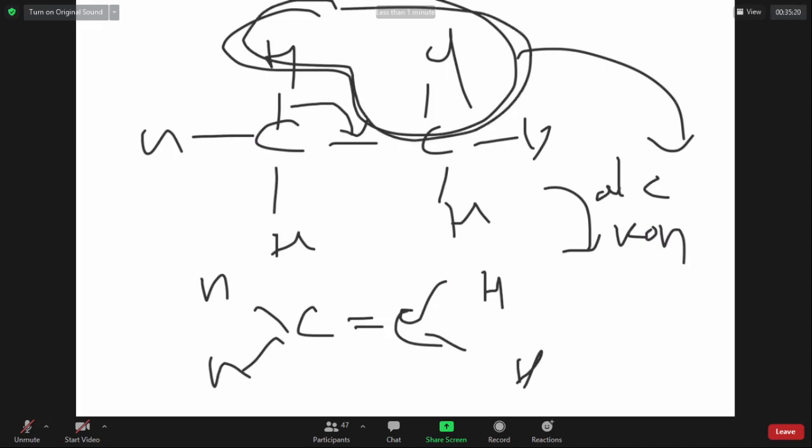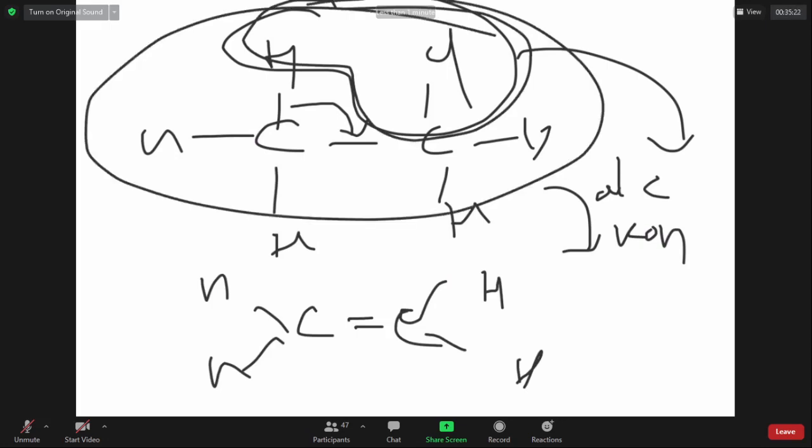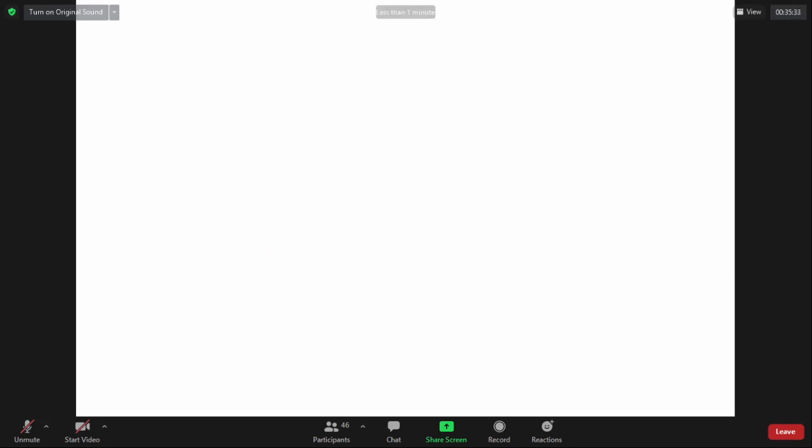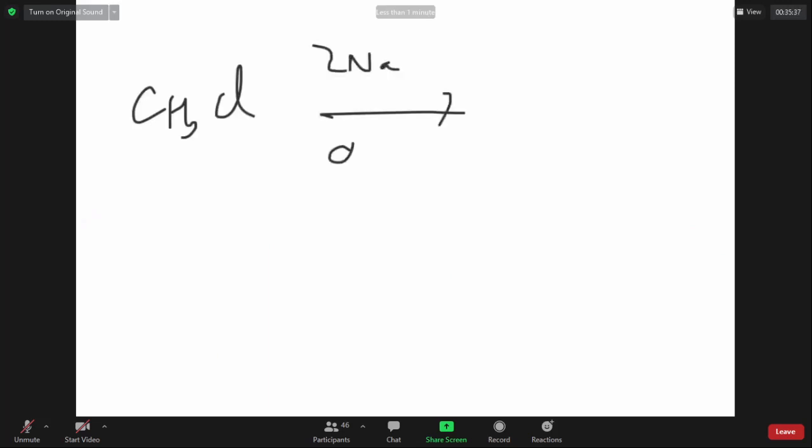How to bring about dehydrohalogenation? You take alkyl halide, react with alcoholic KOH. Dehydrohalogenation gives alkenes. Are we very clear, sir? Yes, sir. Alkyl halide on reaction with sodium and dry ether, Wood's reaction, gives alkane with double the number of carbons.